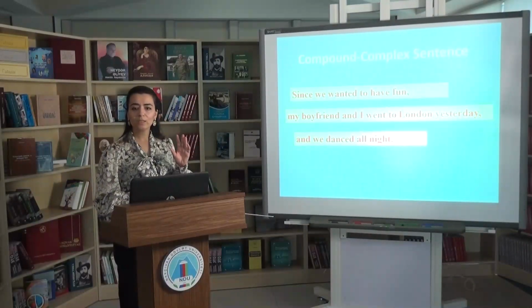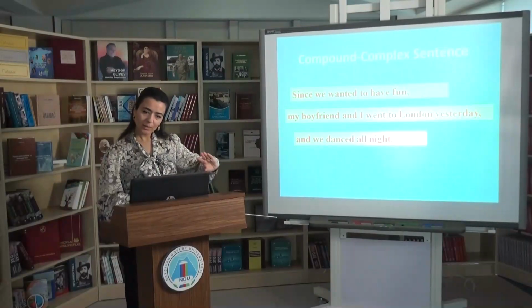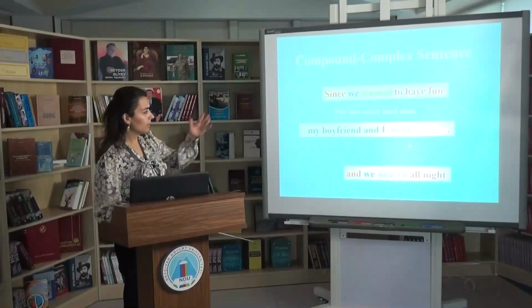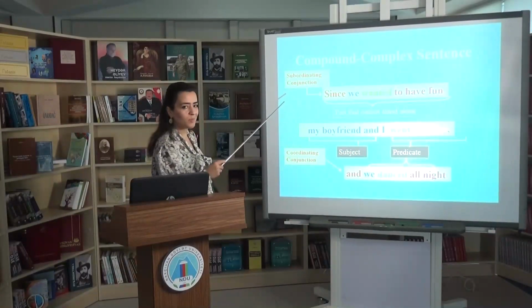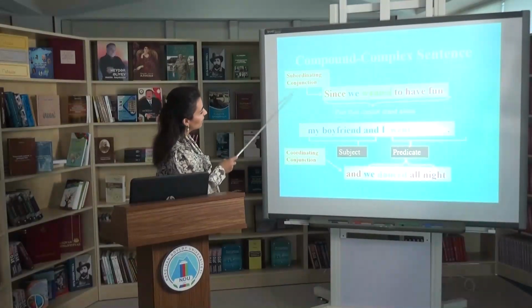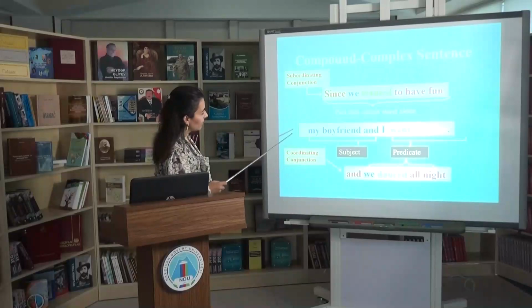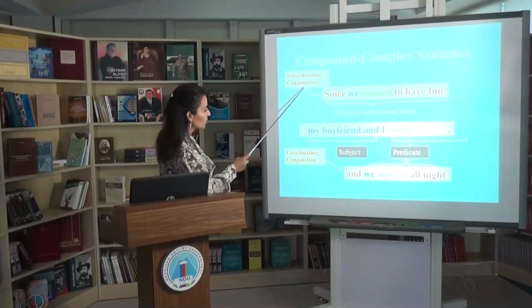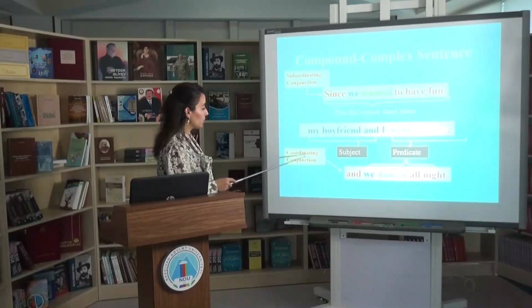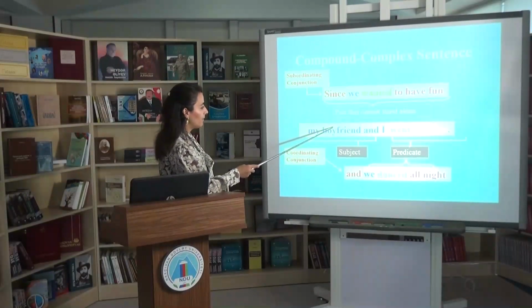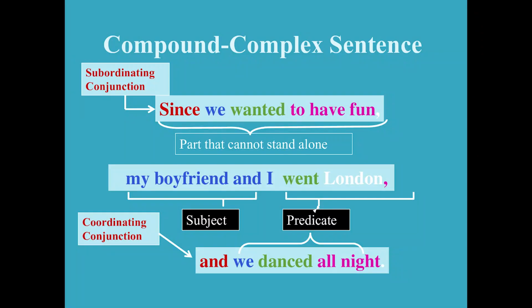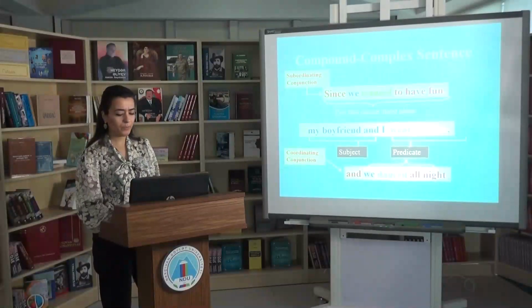It means in our sentences, we should have both a compound part and a complex part. I have explained this in my previous slide, but here I have analyzed this sentence very clearly. The subordinating conjunction links the subordinate clause with the independent clause, and the coordinating conjunction links independent clauses. That is why we have both a complex and a compound sentence. I think everything is clear for you.